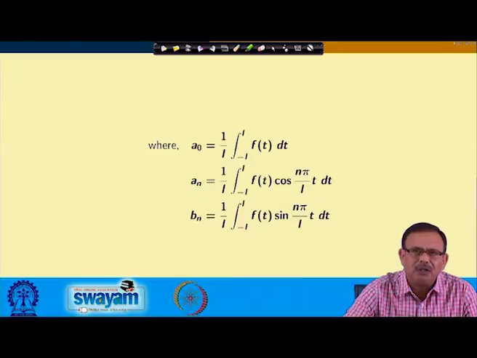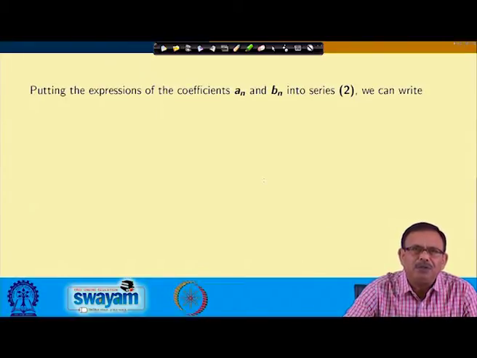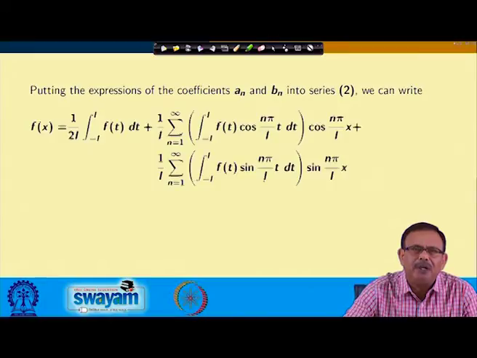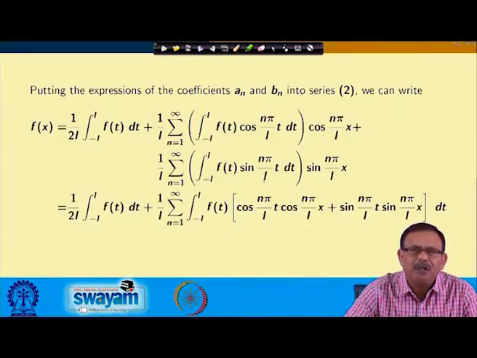You can understand now why, before starting the Fourier transform, we have done the Fourier series, because unless we do the Fourier series, these terms will not be known to us and we would have to derive the entire thing. So, in the Fourier series, a naught, a n and b n are these. We substitute the values of a n and b n in the given Fourier series, and you will obtain this.